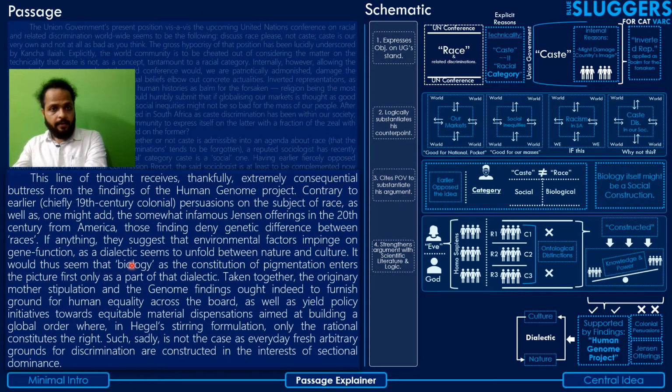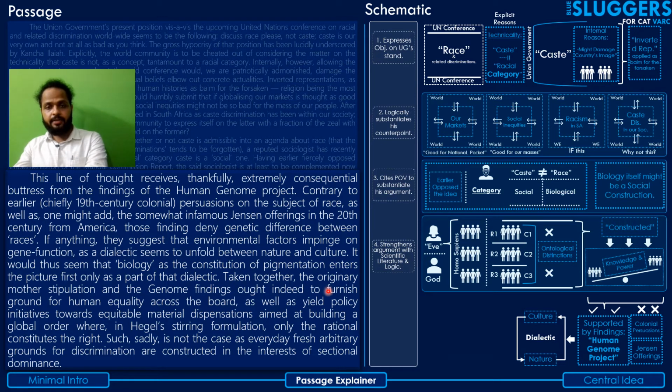He says that if anything, they suggest that environmental factors impinge on gene function as a dialectic seems to unfold between nature and culture. It would thus seem that biology, as the constitution of pigmentation, enters the picture first only as a part of that dialectic.